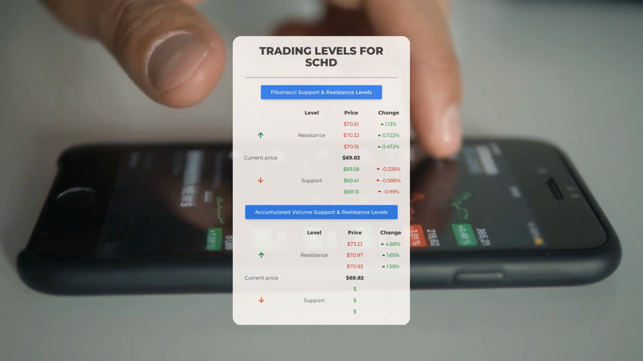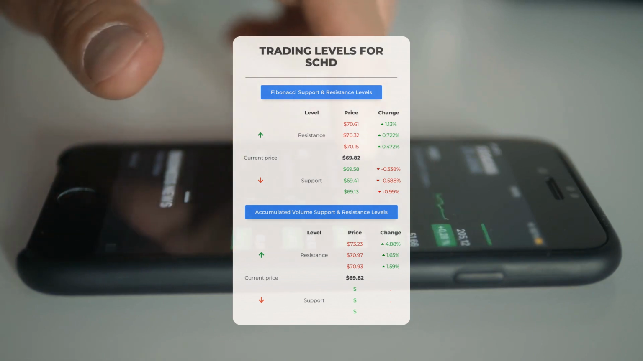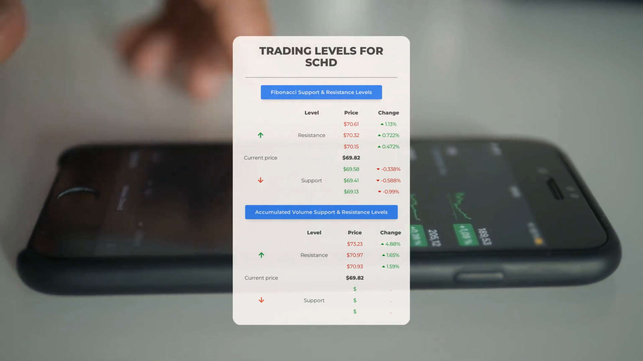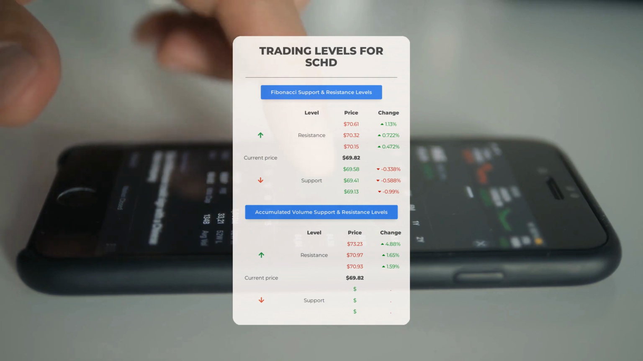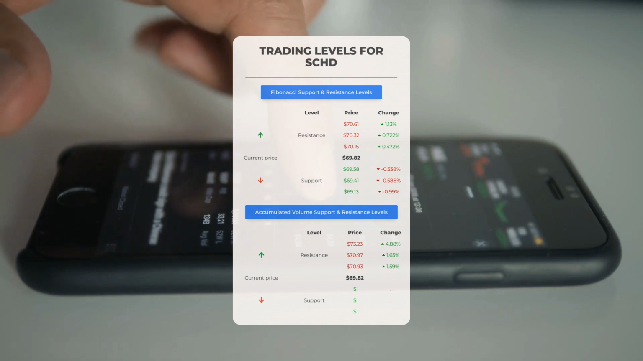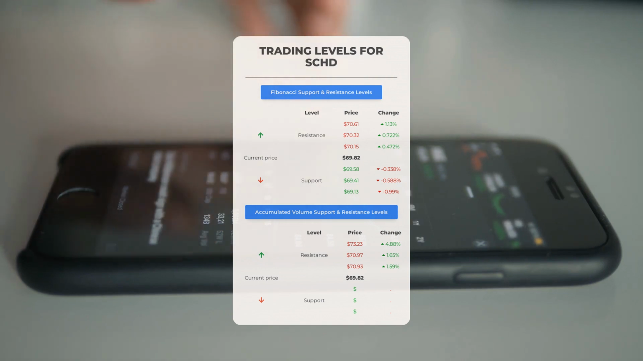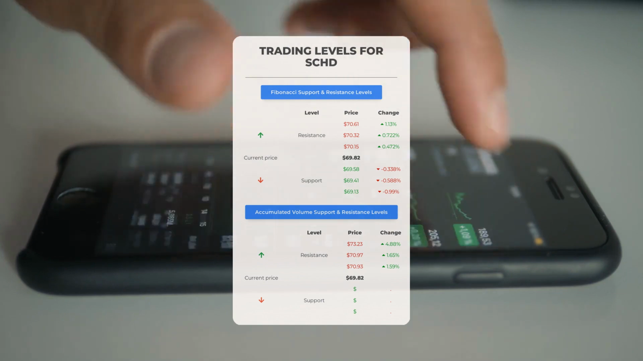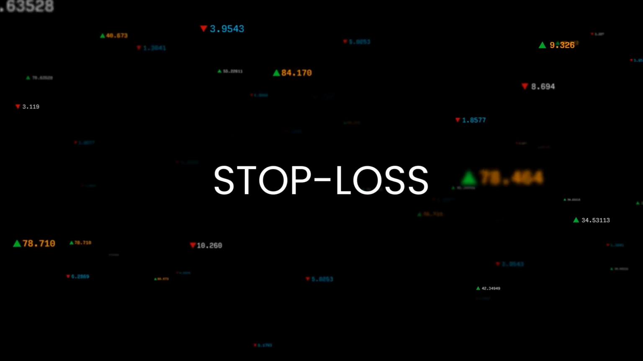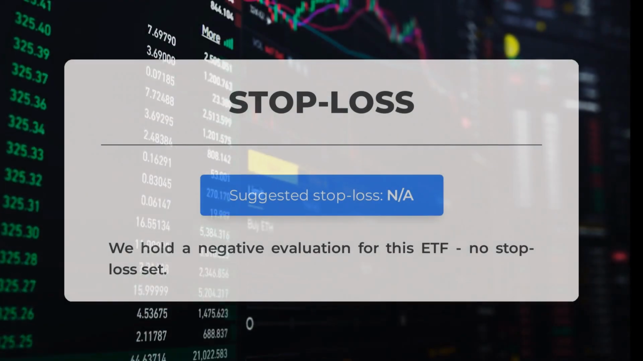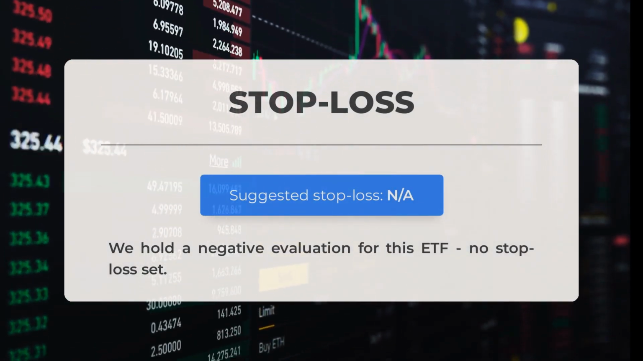There's no significant support from accumulated volume below, which means the stock could potentially drop sharply under certain conditions. Proceed with caution and consider placing bets only if you're an experienced trader who knows how to navigate such situations. We have a negative evaluation for this ETF and no stop loss has been set.